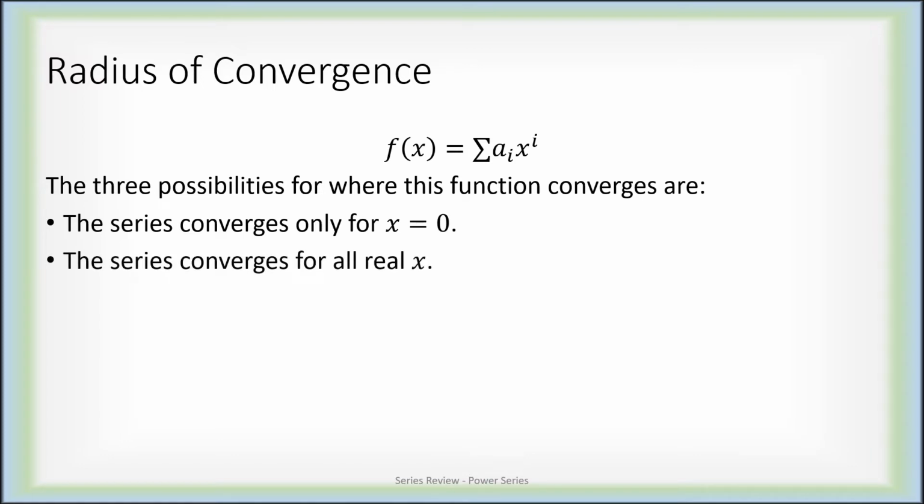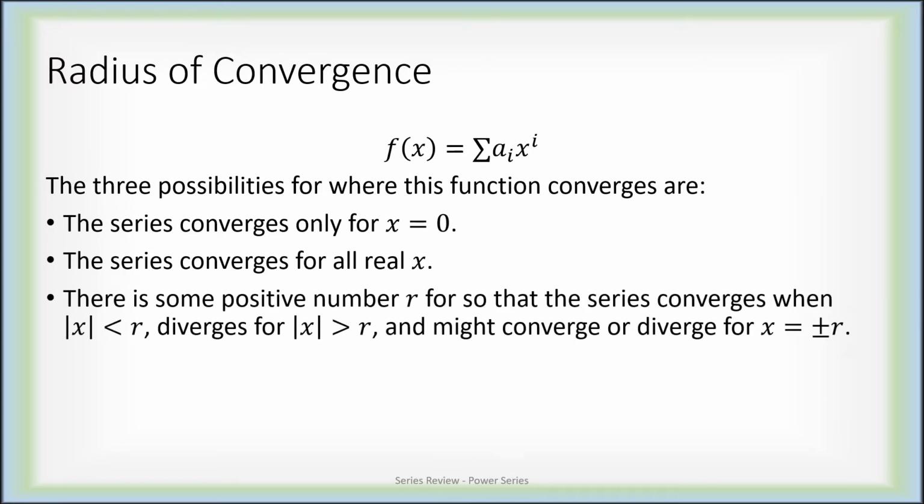Alternately, it might actually converge for every x. It's possible that the a_i's are chosen in such a way that for every x, this series converges to something. Or there might be a positive number r, so that when the absolute value of x is less than r, the series converges. When the absolute value of x is bigger than r, the series diverges. And exactly when the absolute value of x equals r, in other words, when x is r or minus r, maybe the series converges, maybe it doesn't. This is another possibility. But these are, in fact, the only three possibilities.